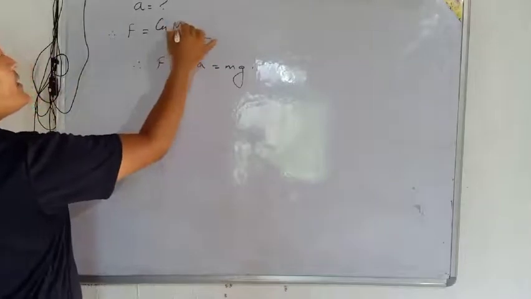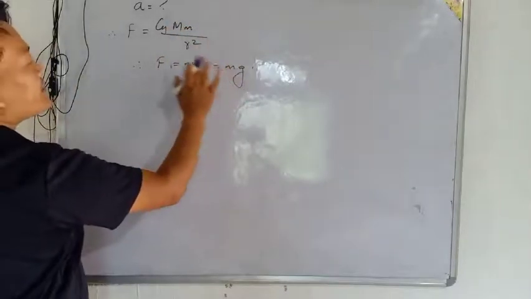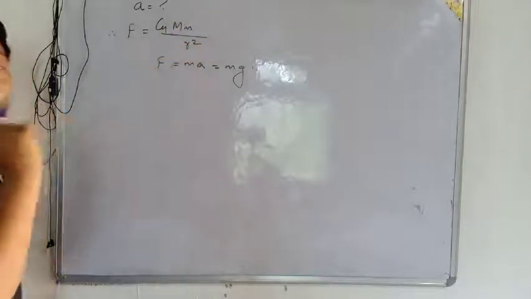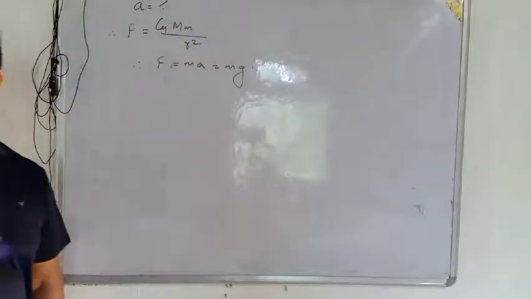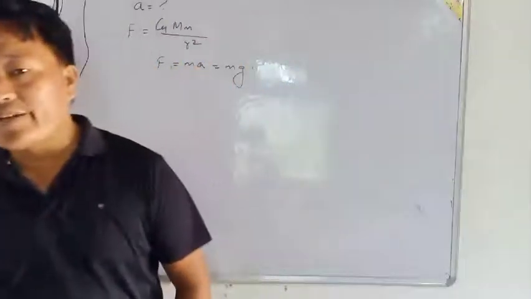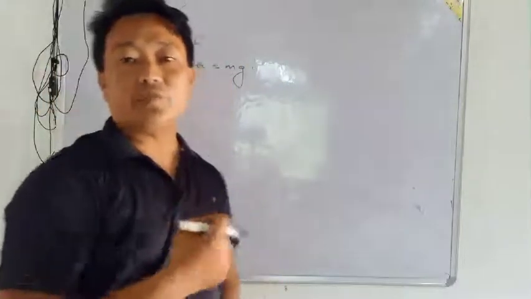Here this is the capital M and this is the small m. This is the mass of the earth and this is the mass of the object. Mass of the object means, for example, our weight, for any object we are comparing.